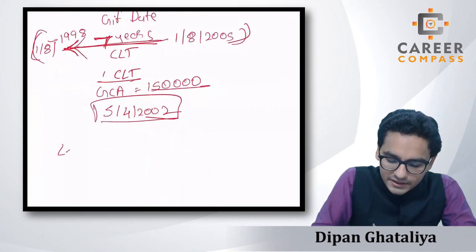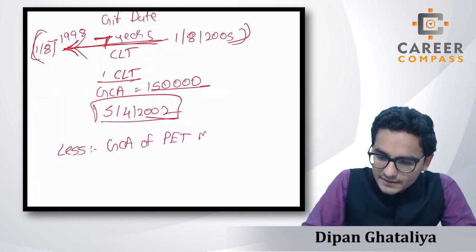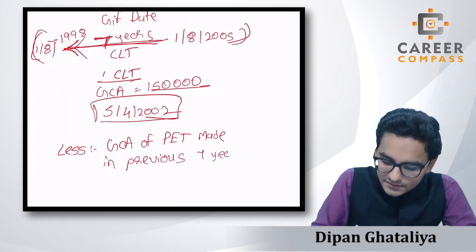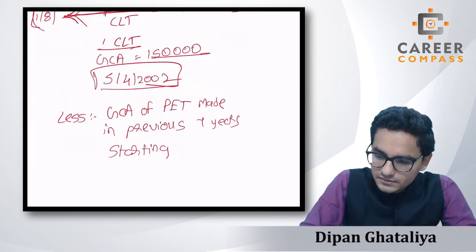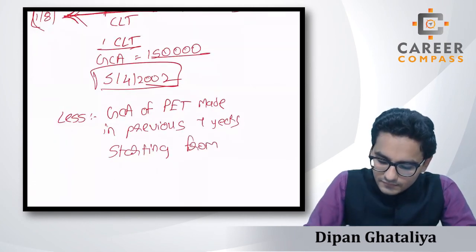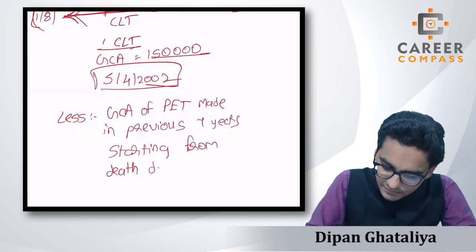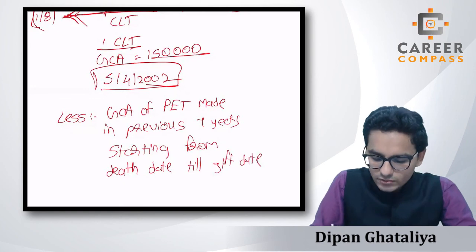Once again we have to deduct the GCA of PETs made in the previous 7 years starting from the death date till the gift date.